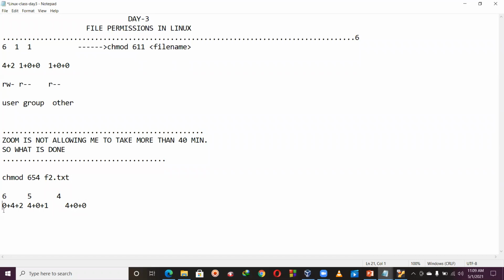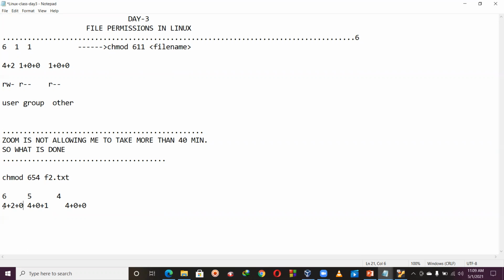What is the meaning of this one? First one, no read permission. But okay, I think I am wrong. It is 4 plus 2 plus 0. This is right. So what is the meaning of this one? 4 for the read, 2 for the write, and 0 for no execute permission.